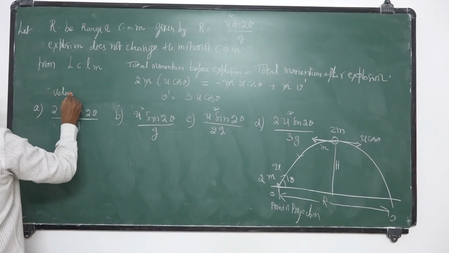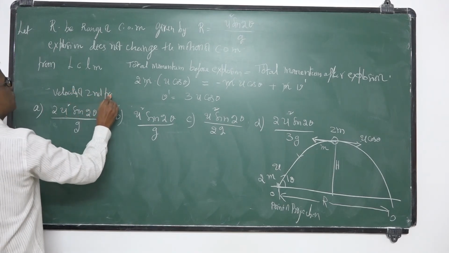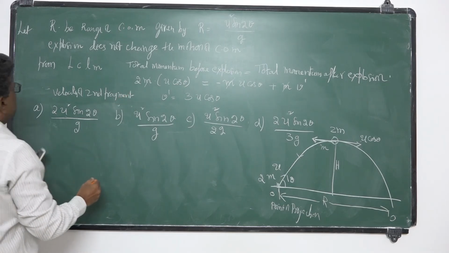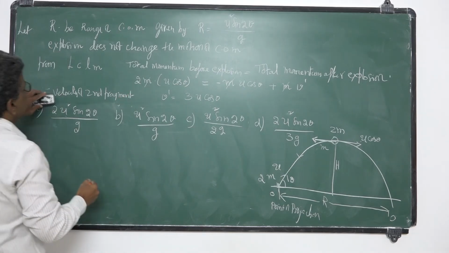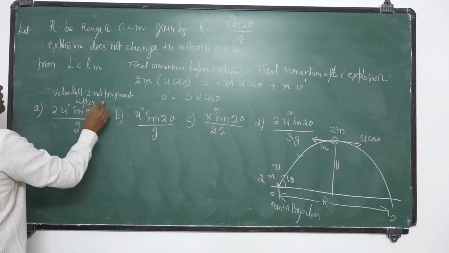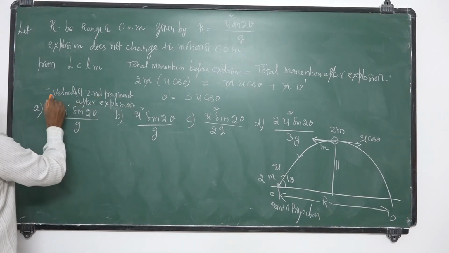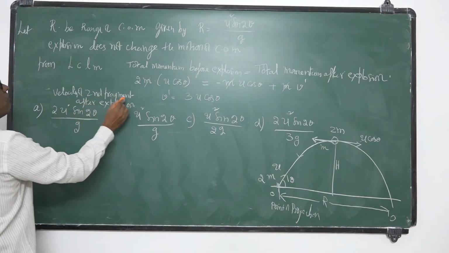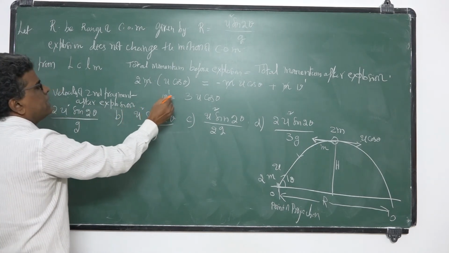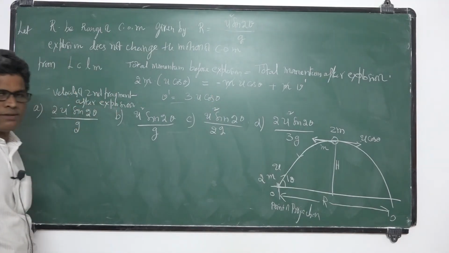The velocity of the second fragment after explosion. I take it as v dash, and I got it as 3u cos theta.